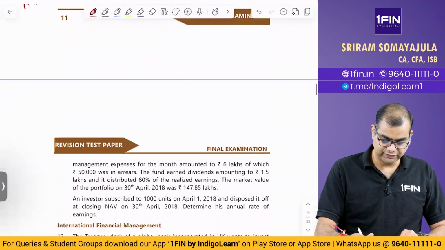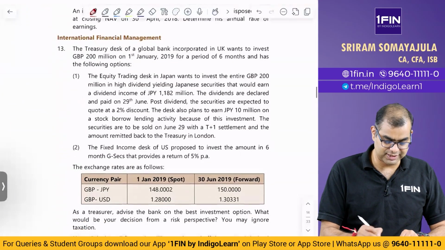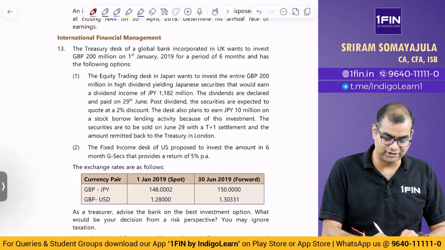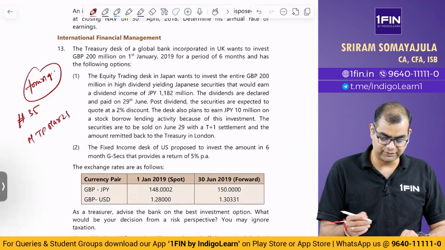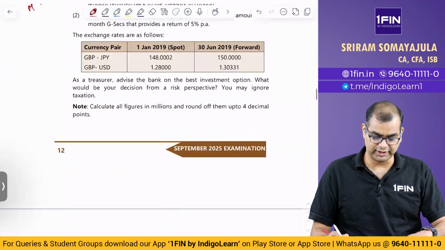Okay. Then finally, international financial management. This actually is not an IFM question. This is actually a Forex question. Forex question number 35 and MTP March 21. Okay, this is not the IFM chapter. This question was actually there in Forex.